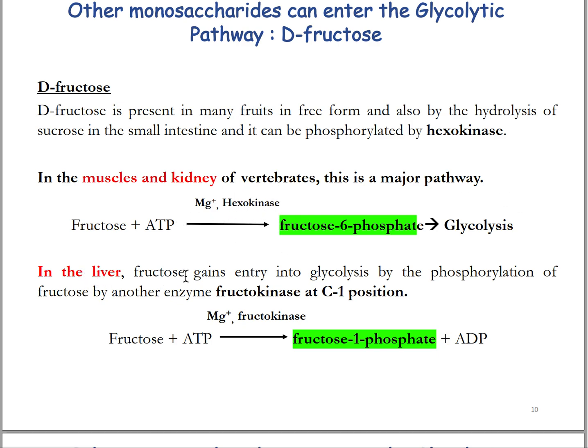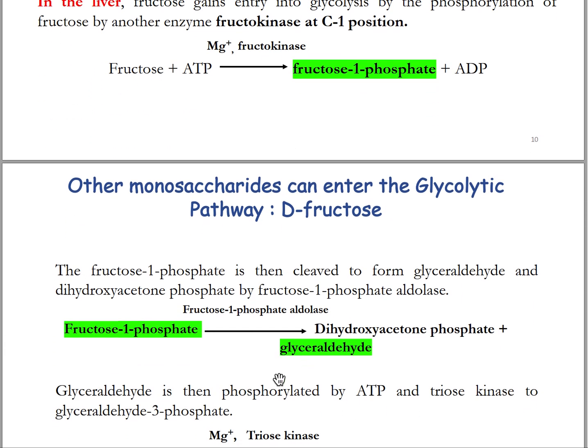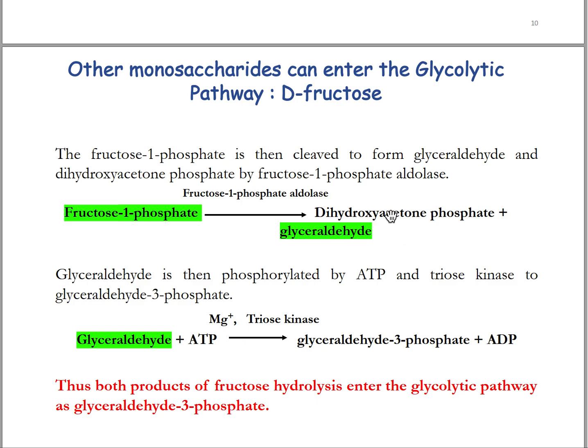In the liver, fructose gains entry into glycolysis by phosphorylation of fructose by another enzyme, fructokinase, at carbon 1 position, and then fructose 1-phosphate will be converted to dihydroxyacetone phosphate and glyceraldehyde, and then glyceraldehyde will be converted to glyceraldehyde 3-phosphate by triose kinase. Thus both products of fructose hydrolysis enter the glycolytic pathway as glyceraldehyde 3-phosphate.